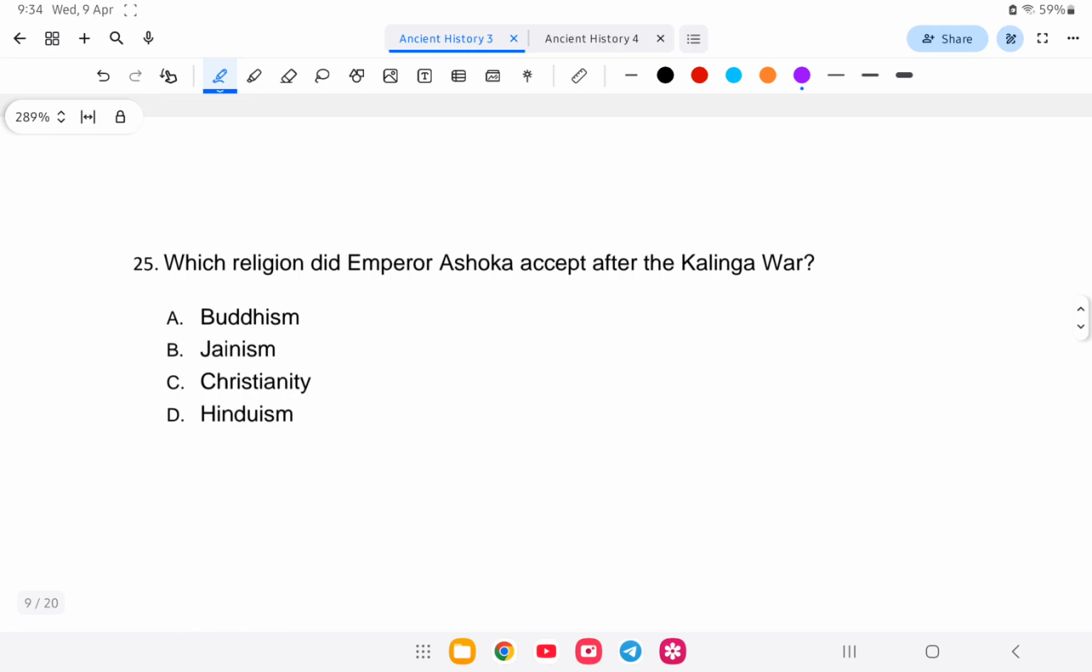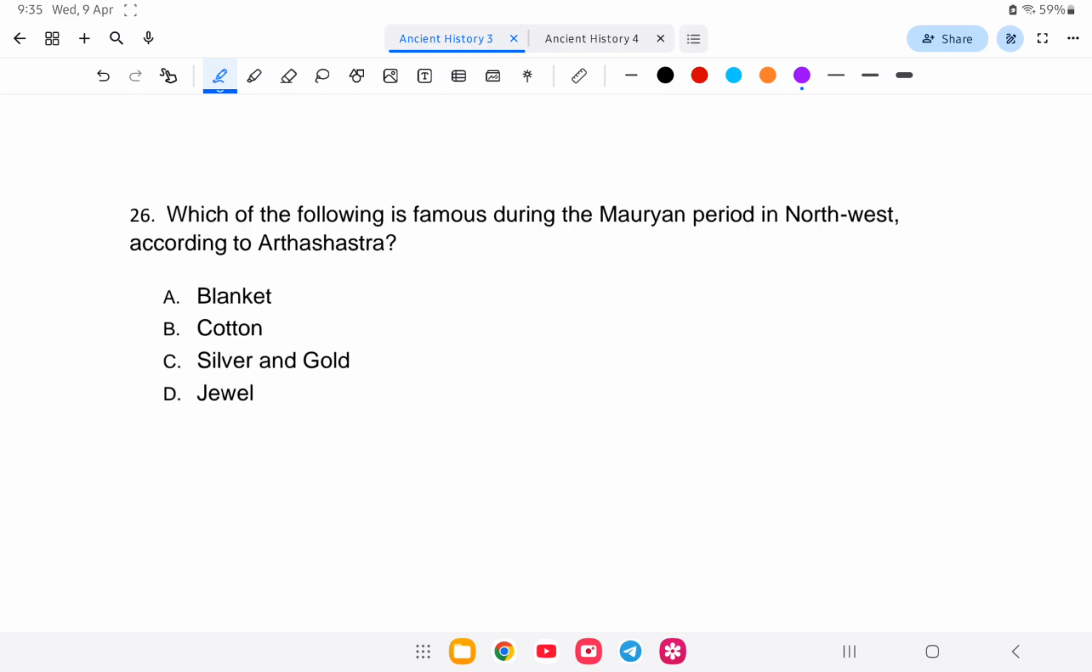Which religion did King Ashoka accept after the Kalinga War? We have already studied that: option A, that is Buddhism. Next question, question number 26: which of the following is famous for the Mauryan period in northwest India according to the Arthashastra?